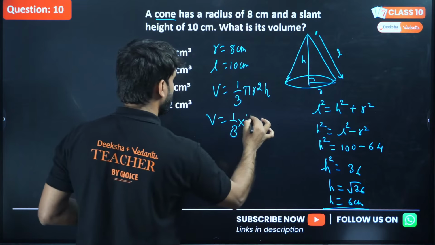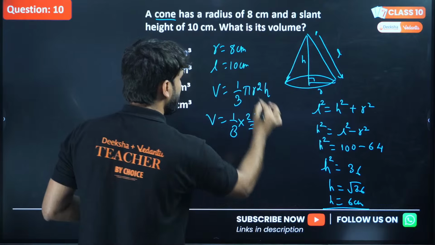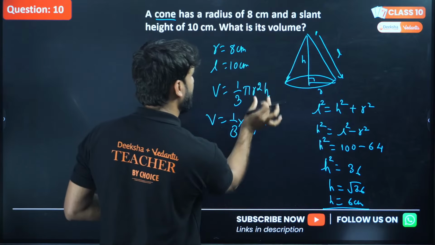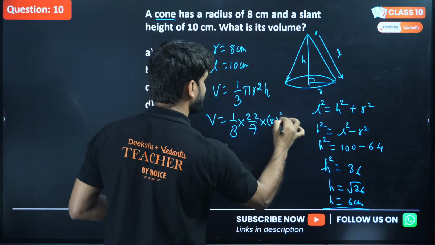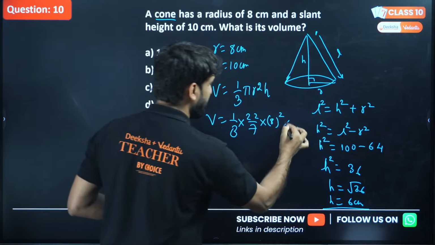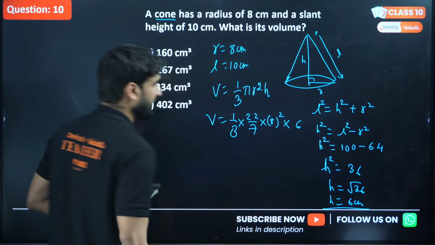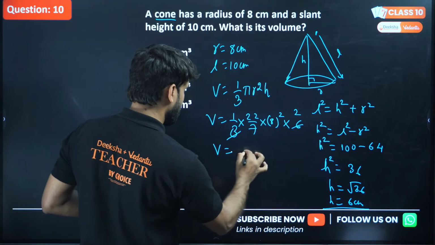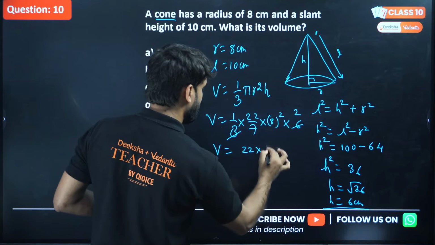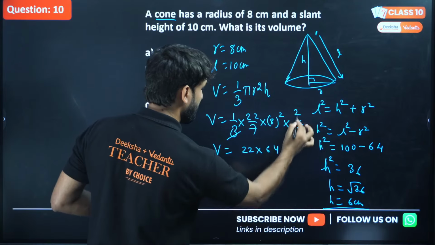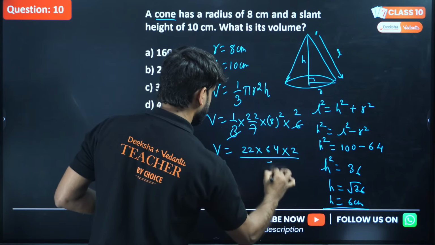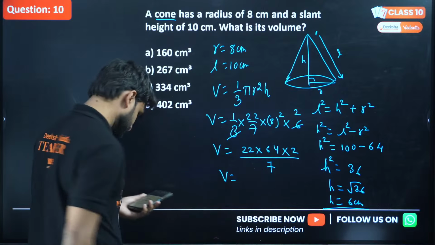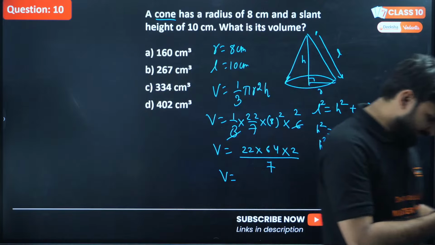Now put the value. Pi is what? 22 by 7. Radius we have 8, and the square of 8 will be, let's put 8 first. And the height we have just found out here, 6. Right. So can we cancel this 6 from this 2? So this will be 22 into 8 square, 64, and this 2 is there, divided by 7. Now solve this question.